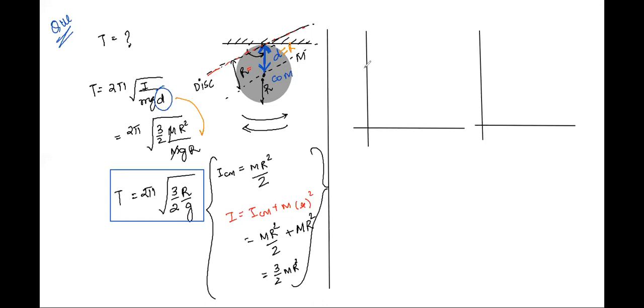Let's say we have a clockwise cyclic process. Let me draw the same cycle which is drawn in the question. So this is a PV graph.